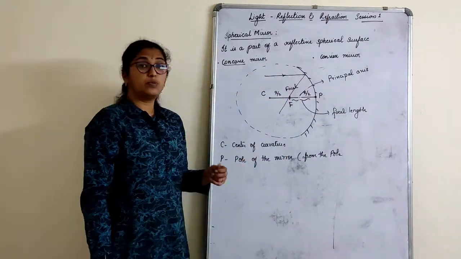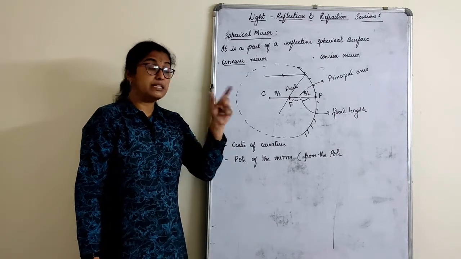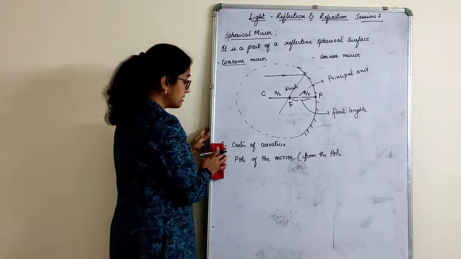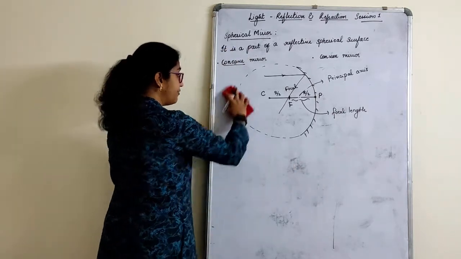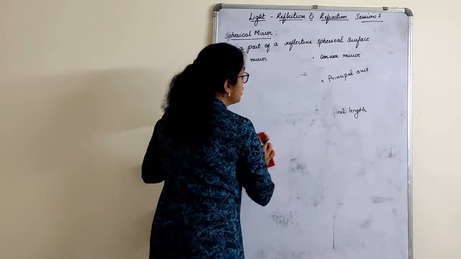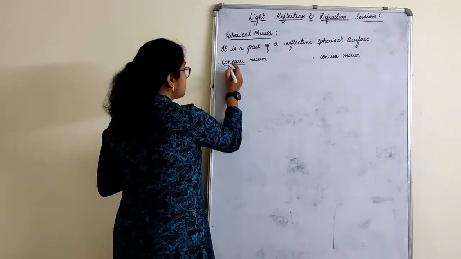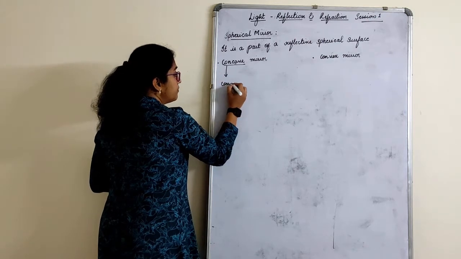So these are the points what you have to know about a spherical mirror. What is center of curvature? What is focal length? What is focus? What is principal axis? And what is pole of the mirror? Now let us understand the rules of the ray diagrams when we have to draw with respect to the mirrors. So before that, let us also understand one major point. Concave mirror is also called as a converging mirror.